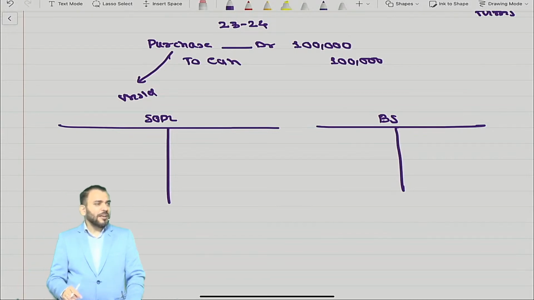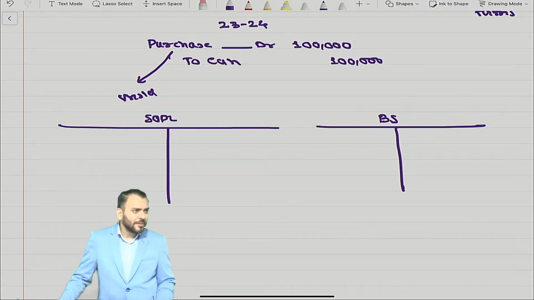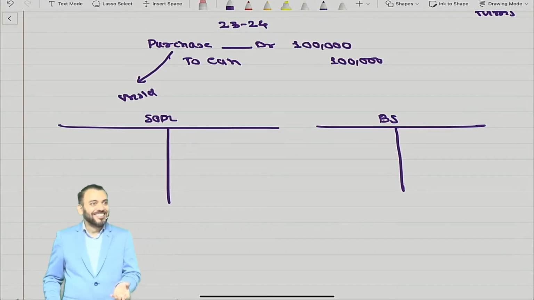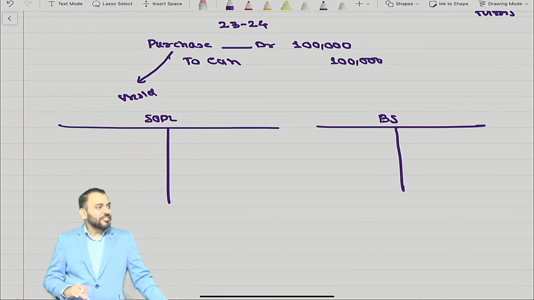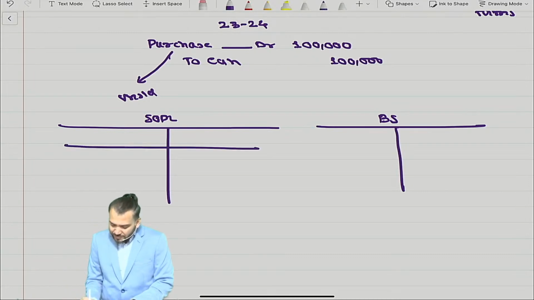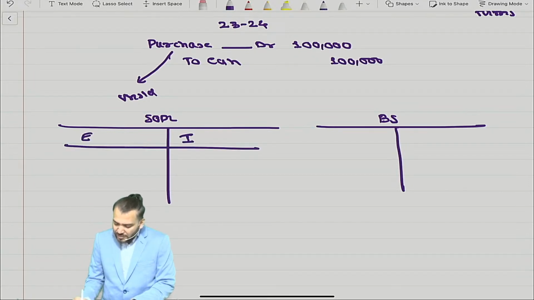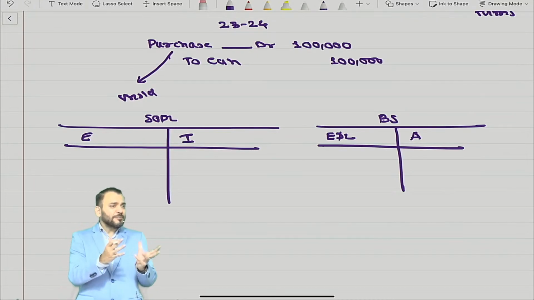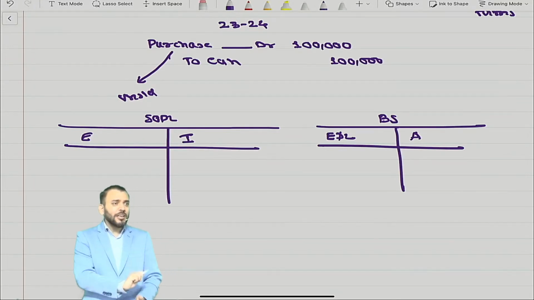It will come in SOPL or balance sheet? I am asking a very simple question. You are thinking this much. It will come where? In balance sheet or SOPL? SOPL. It will come in SOPL. But in SOPL, what do we write? Income and expense. In balance sheet, what do we write? Asset, equity, and liability. This is unsold. So it is an asset or expense? So you are saying SOPL.